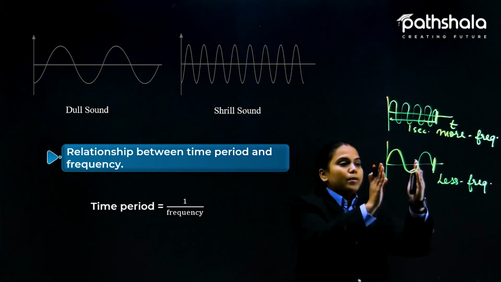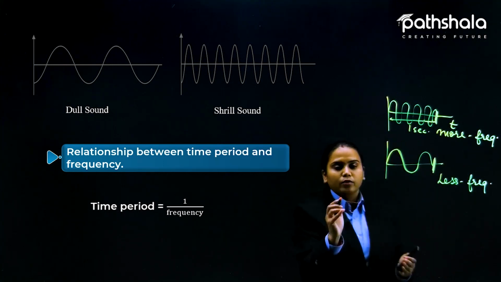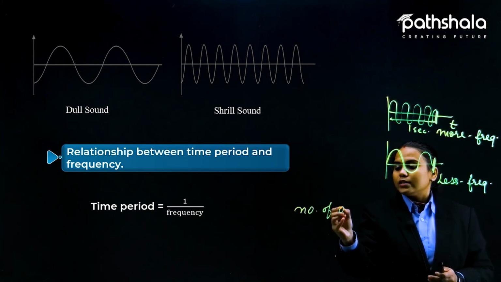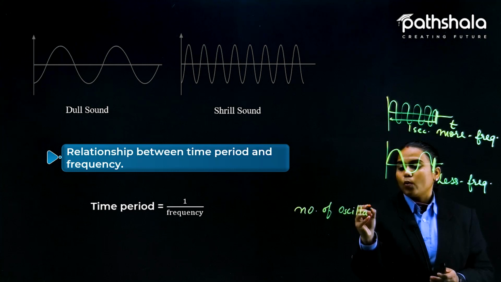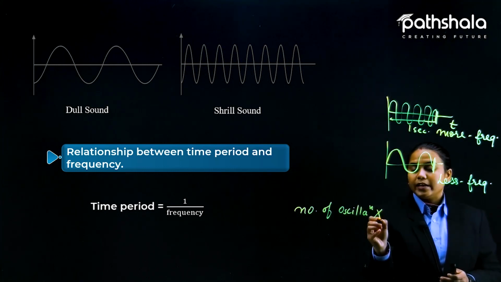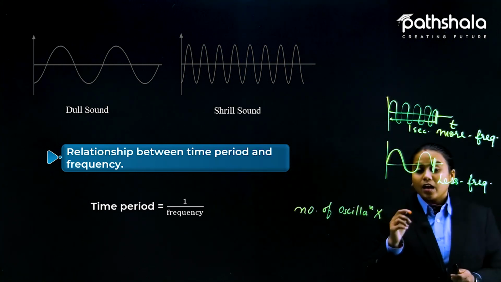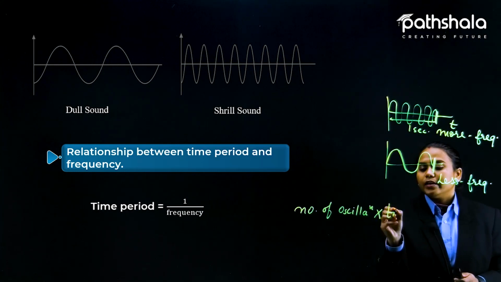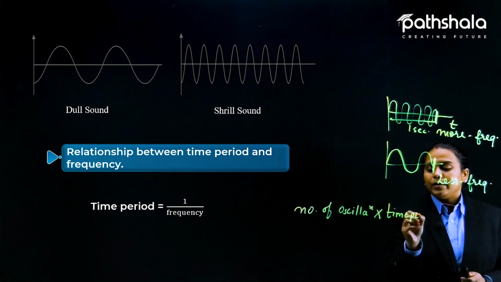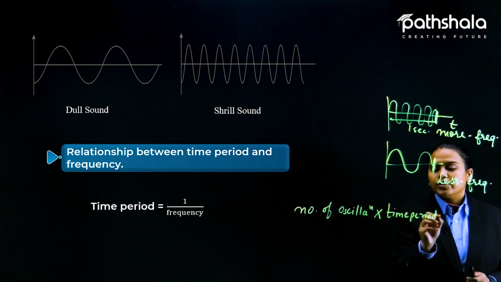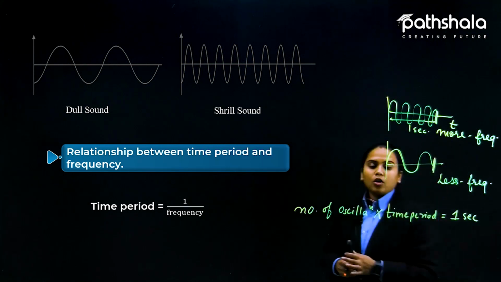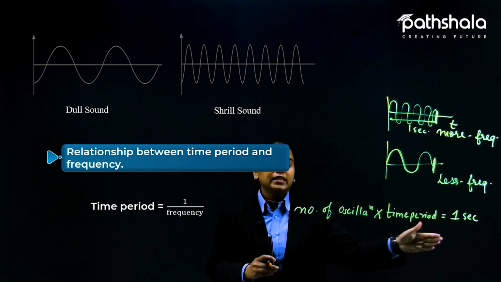So we can write it like this: the number of oscillations required multiplied by the time that one oscillation takes to complete, that is the time period, will give you 1 second, because we need to make 1 second here.